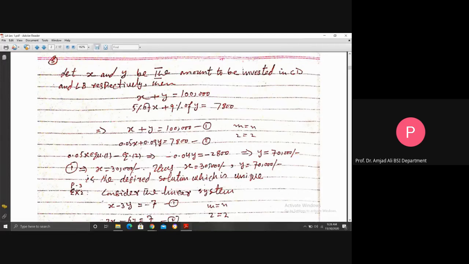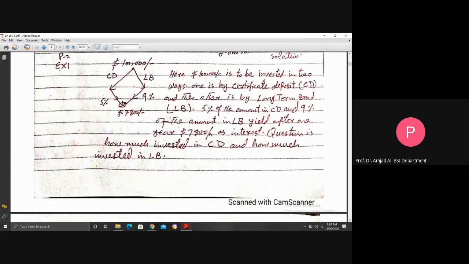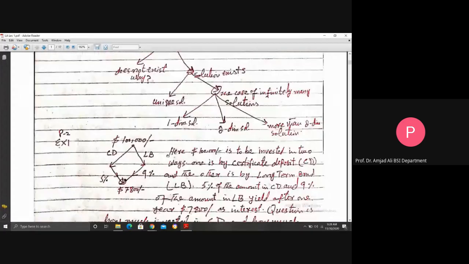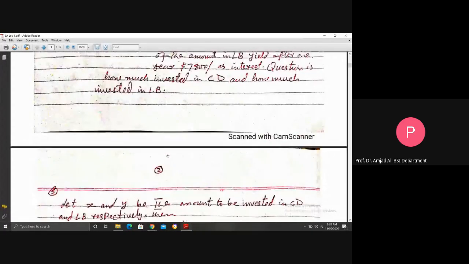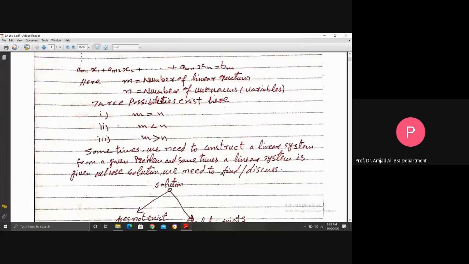So this is the way to construct a linear system and then how to solve the linear system. In this example, we see that a solution exists and the case is a unique solution. So we are here, the m is equal to n case we considered here in example 1.